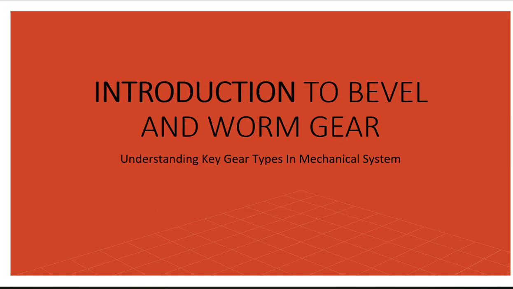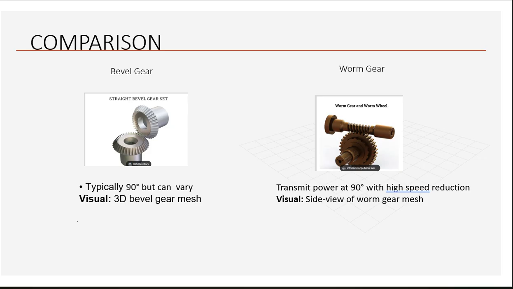Today we are looking at an introduction to bevel and worm gear. In this chapter, we are understanding key gear types in mechanical engineering. First, we are looking at a comparison of bevel gear and worm gear. Look, we are looking at a diagram of a picture of a straight bevel gear and a worm gear or worm wheel.